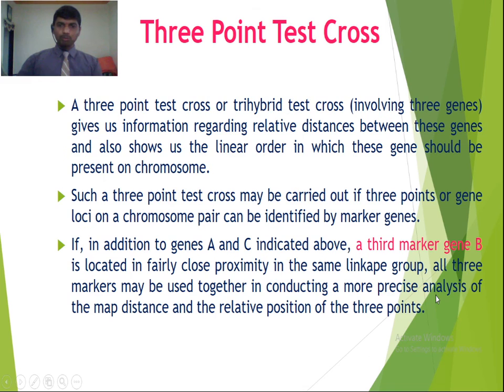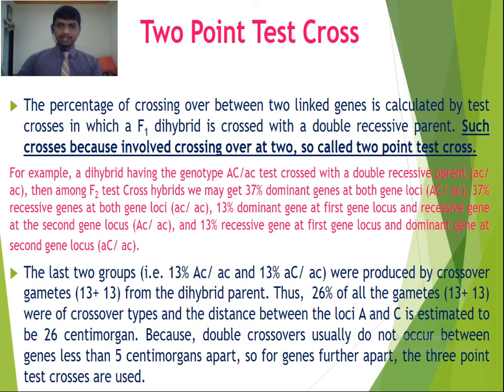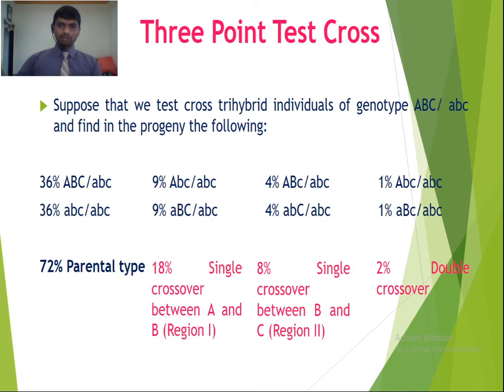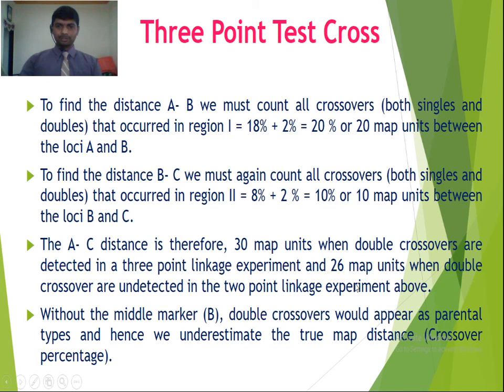So in a 2-point test cross, we get the distance as 26%, because here there are 2 genes and double crossovers we are not going to calculate. Okay, so 2 plus 2, that is 4%, has been increased due to the double crossovers in the 3-point test cross. So in the previous 2-point test cross data, we have 26% crossover.